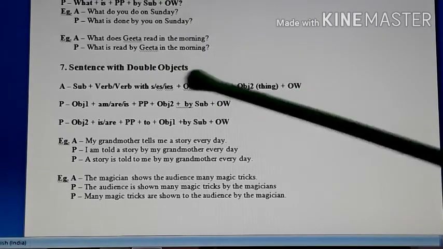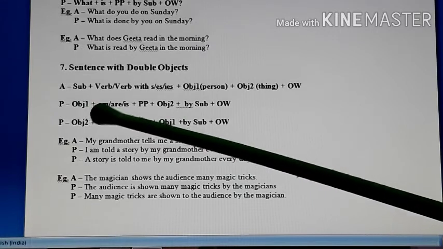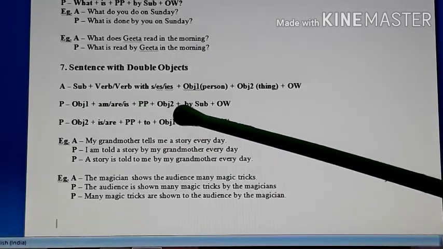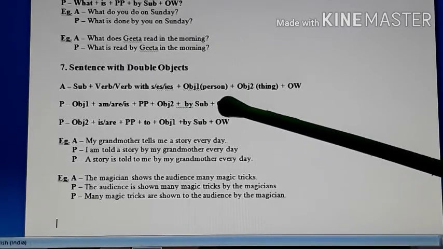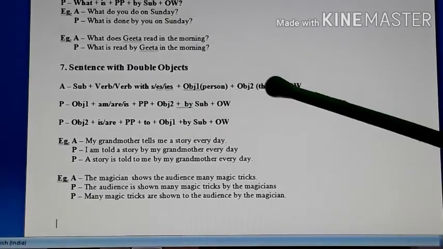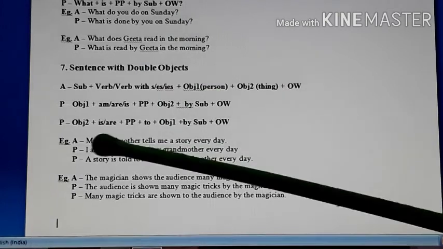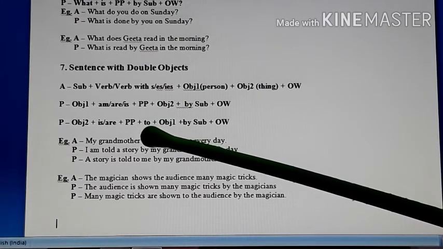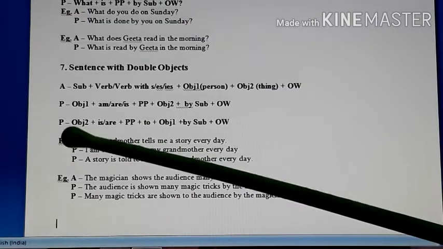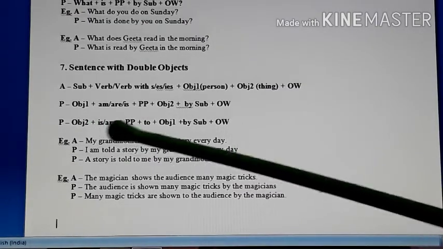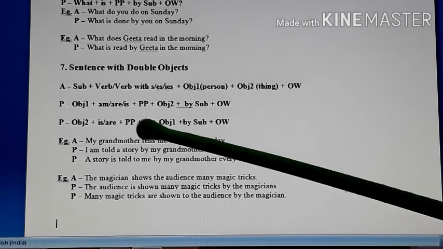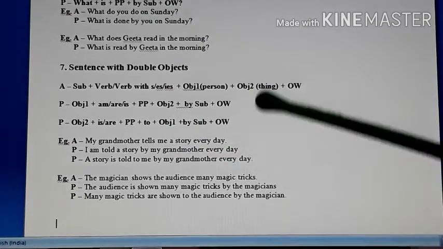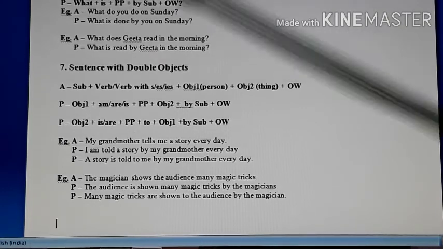Now when you take object 1 first, this is your structure: object 1 plus is/am/are plus pp plus object 2 plus by plus other words. Okay, and if you take the second object first, then you are supposed to add this particular word, to, before object 1. So its structure is object 2 plus is/am/are plus pp plus to plus object 1 plus by subject plus other words. Understood?